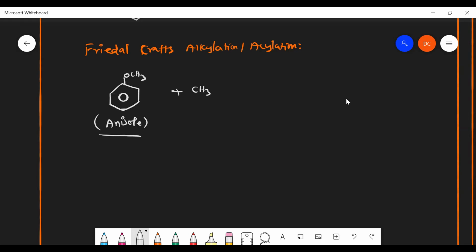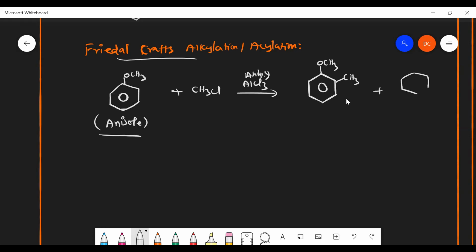Your CH3Cl along with AlCl3. If it is a Friedel-Crafts alkylation, then anhydrous aluminum chloride should be there. So in presence of these, I can get the product like this, OCH3, and CH3 will be substituted in ortho position, and OCH3 and CH3 will be substituted in para position also.